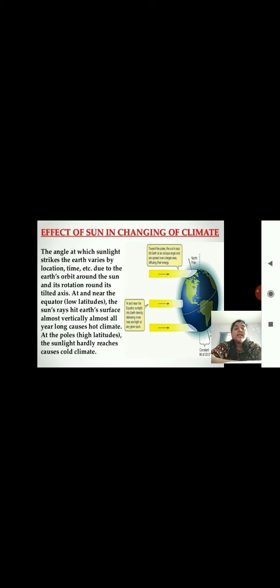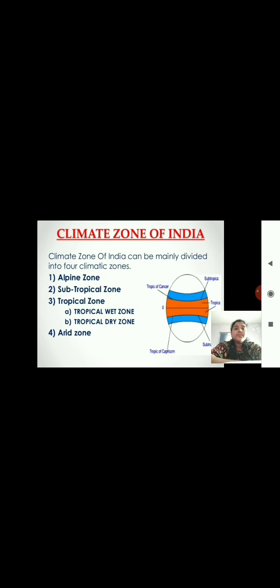It means at the equator we have direct contact of the sun, and therefore the climate around the equator is very hot. And at the poles the sunlight hardly reaches, therefore there is a cold climate. At the north pole and the south pole the sun's rays reach at very low altitudes, therefore the climate over the north pole and south pole is very cold.